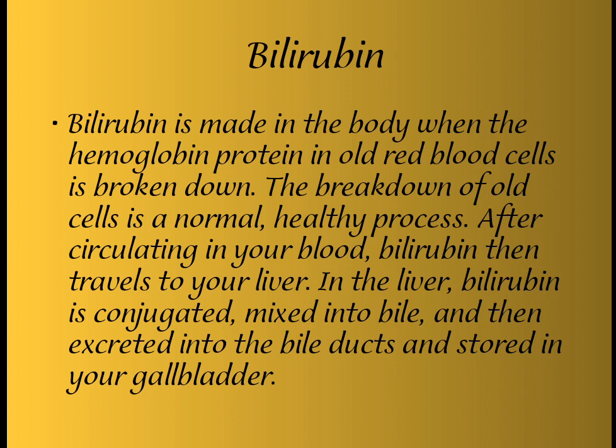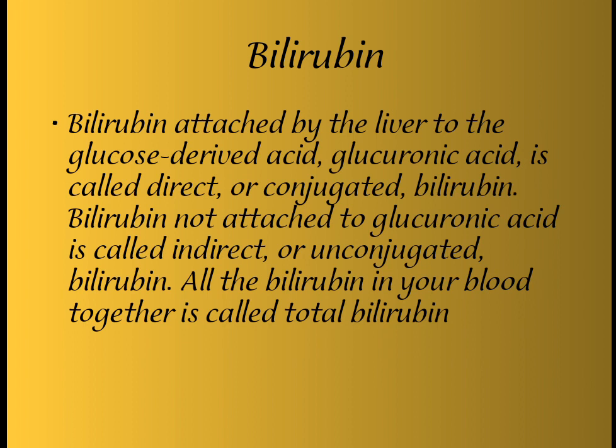After circulating in your blood, bilirubin travels to your liver. In the liver, bilirubin is conjugated, mixed into bile, excreted into the bile duct and stored in your gallbladder. Bilirubin attached by the liver to glucuronic acid is called direct or conjugated bilirubin. Bilirubin not attached to glucuronic acid is called indirect or unconjugated bilirubin. All the bilirubin in your blood together is called total bilirubin.